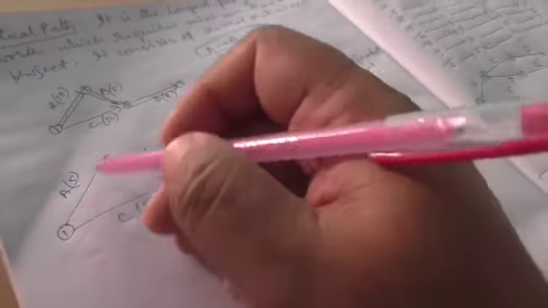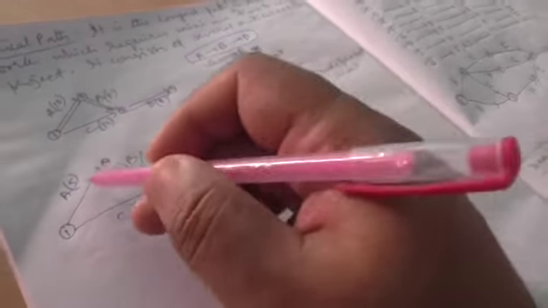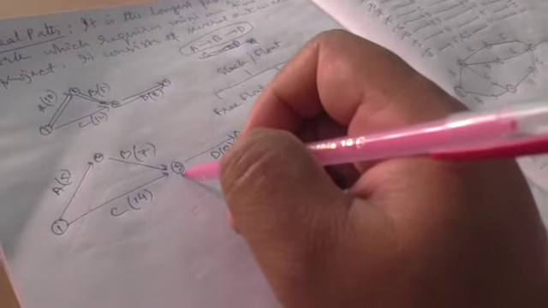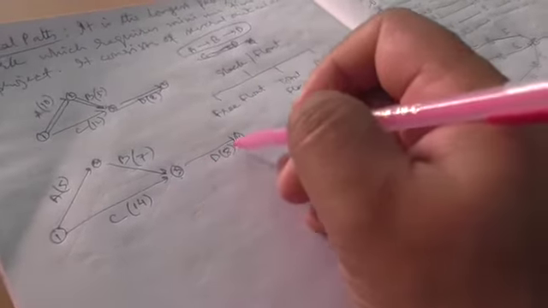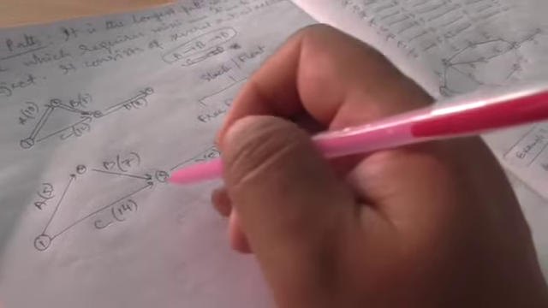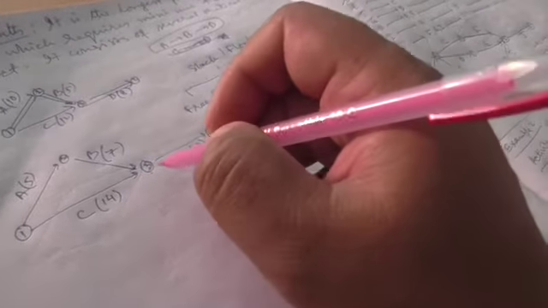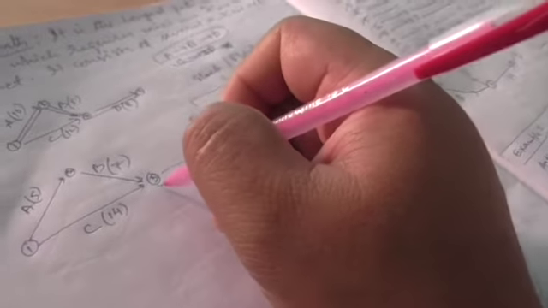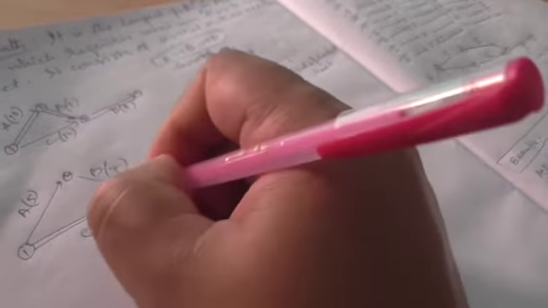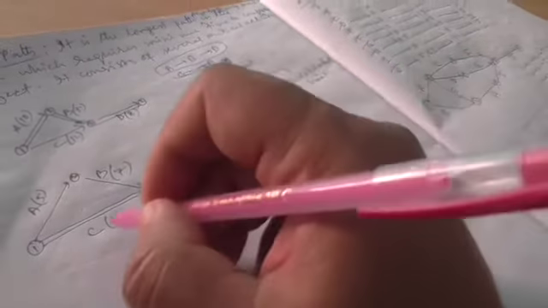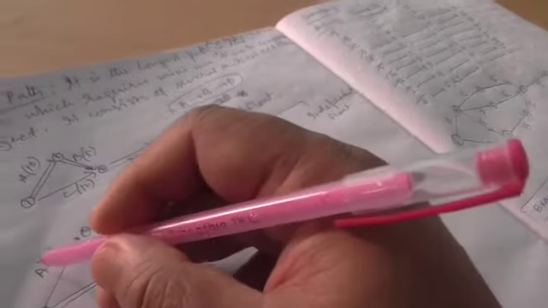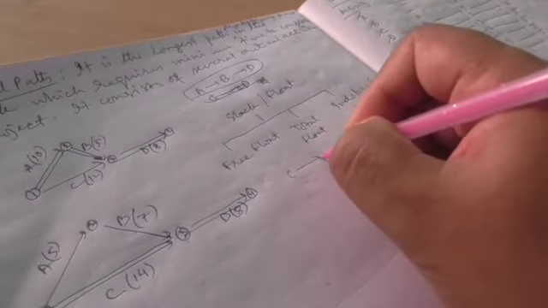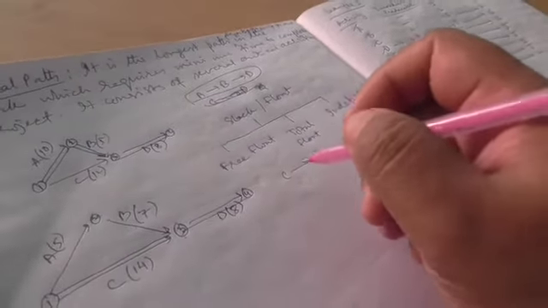Now in this case, this path has length 7 plus 5 is 12. This path has length 14. So here D can only start after 14 days of time, because this is lesser and this is greater, and the critical path will be this. So total activity time for this project will be 14 plus 8, that is 22, and these two activities will be non-critical. In this case, the critical path will be CD, and non-critical activities will be A and B.